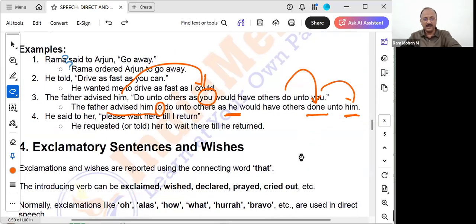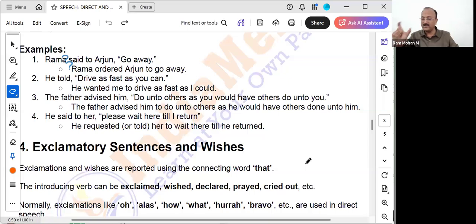Let's take the last example. He said to her, "Please wait here till I return." Okay. He said, please wait here till I return. So normally when the word please is used, we should use the word requested, or told also we can use. If it is the parent, we can say told, but if we are telling our friends or some elderly persons, we use the word requested. But since the context is not clearly mentioned here, we can use either requested or told. He told her to, we can use, or he requested her to.